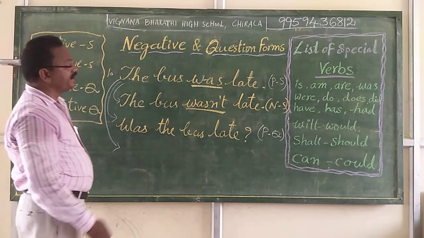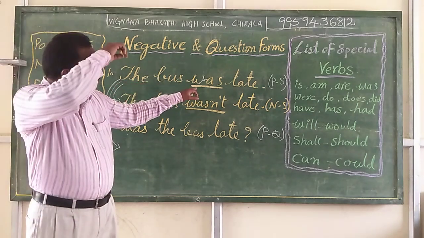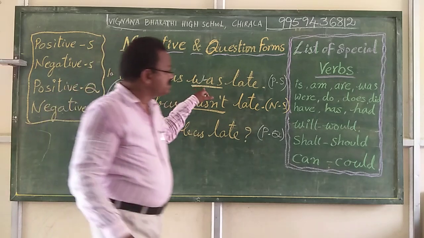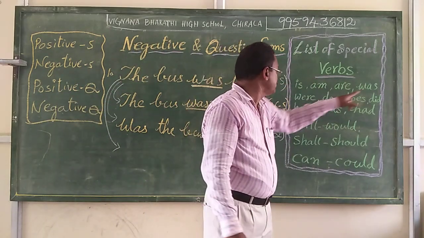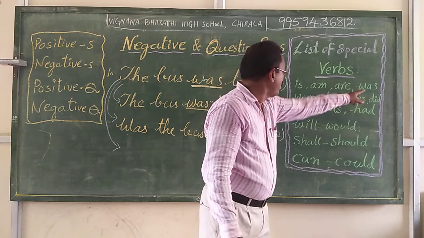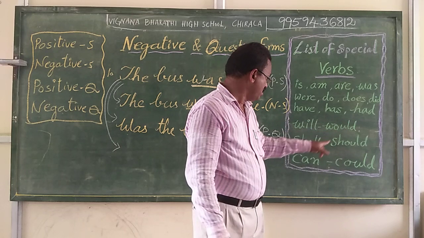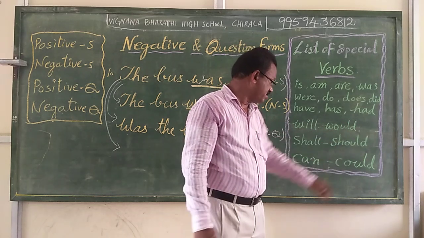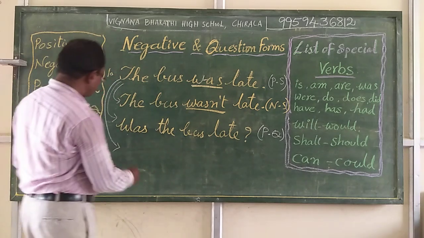Before we write a negative question form for any sentence, we need to find the verb part, that is was, which is already in the list of special verbs. Here it is: is, am, are, was, were, do, does, did, have, has, had, will, would, shall, should, can, could. Now was is there.